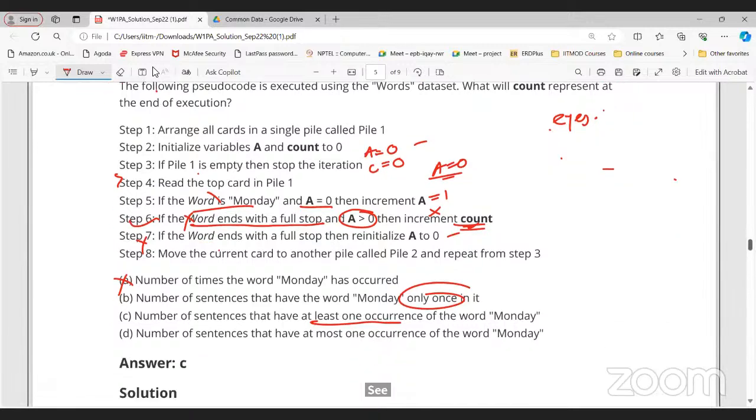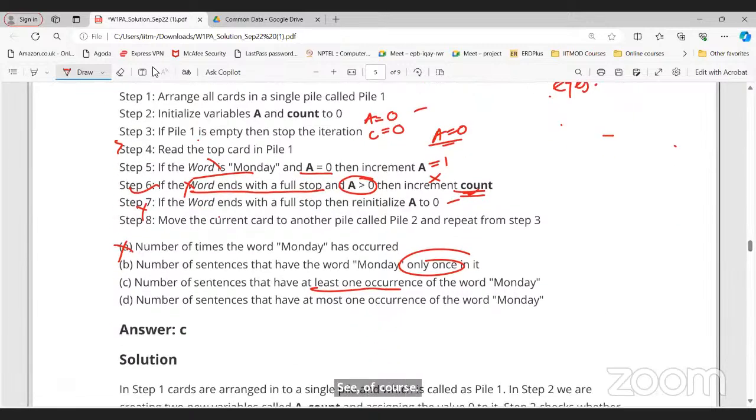Sir, what if we alter the situation and there is a sentence in which there are 3 Mondays or 2 Mondays in it? What would be the answer in that case? At least one occurrence, so there can be a lot of Mondays in that, but still we are going to count it once, right? Okay, sir.